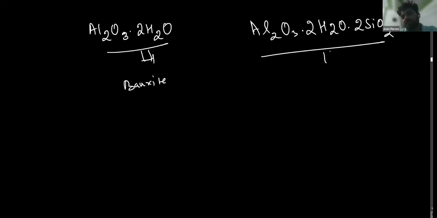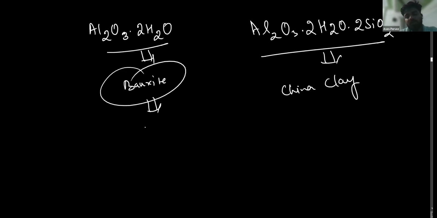Another one is Al2O3·2H2O·2SiO2, this one is China clay, and this one is bauxite ore.